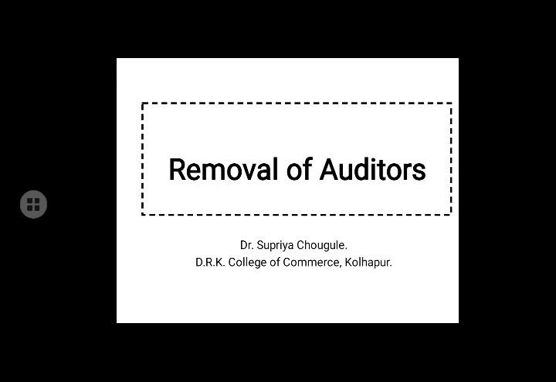In the series of lectures of Unit 3, we have reached the next level of the discussion. In the last lecture, we have seen the eligibility, qualification, and disqualification of company auditors, and also the appointment process and procedure for company auditors. In today's session, we are going to discuss the removal of auditors.